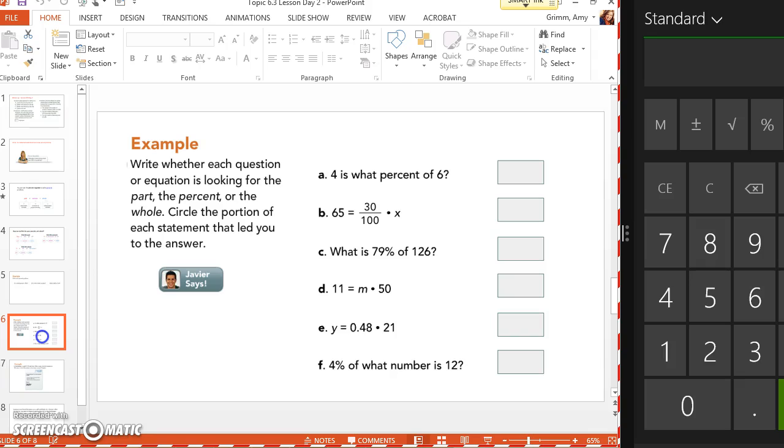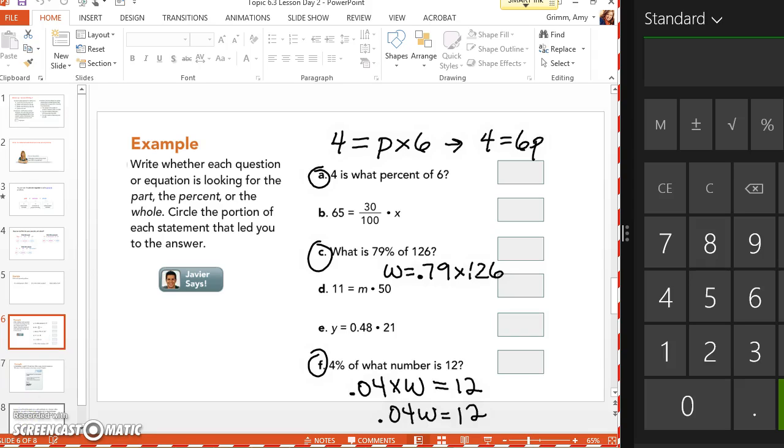All right, so here's the three equations. So in this one, I need to divide both sides by 6. So 4 divided by 6 is that. That tells what to round to. Circle the portion. No. Okay. So we're just going to round it then. So that would be what? 67% if I round to the nearest whole number.